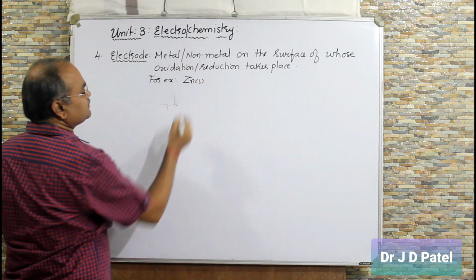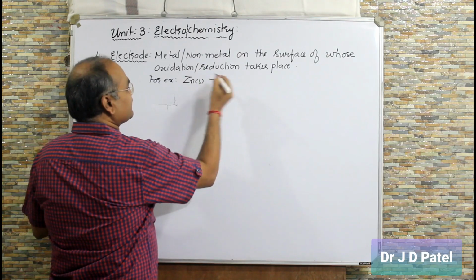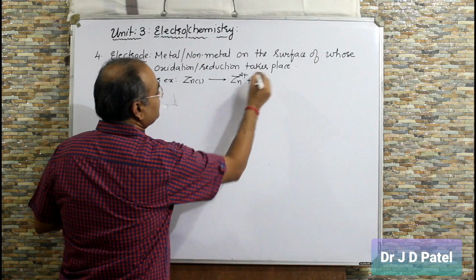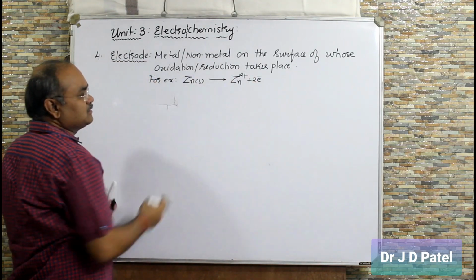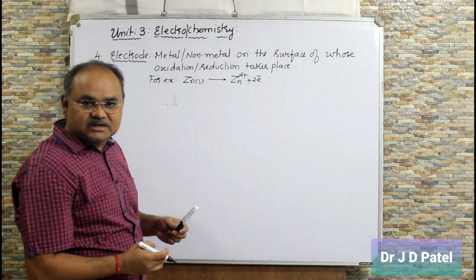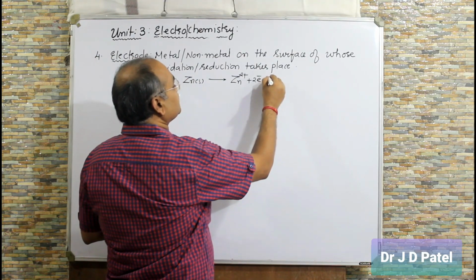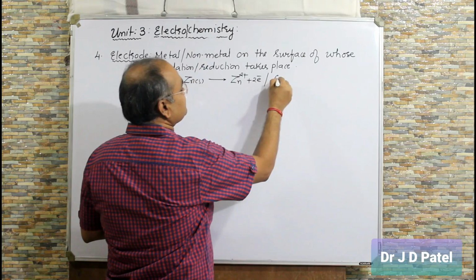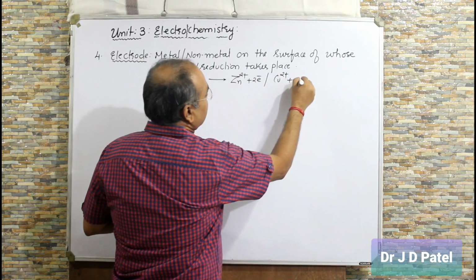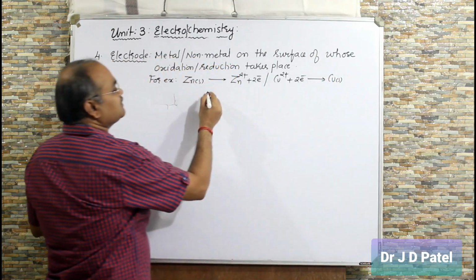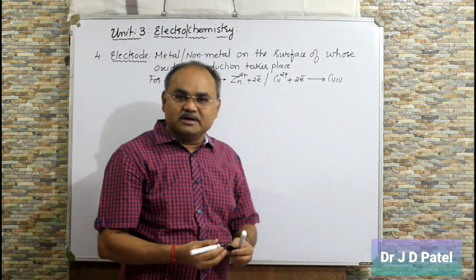Zn solid, right? Earlier we have written Zn solid gives Zn2 plus and 2 electrons. So this metal is undergoing oxidation. So zinc is called an electrode. Another example I will take. Cu2 plus takes 2 electrons and gets converted to Cu solid. So Zn and copper both are called electrodes.